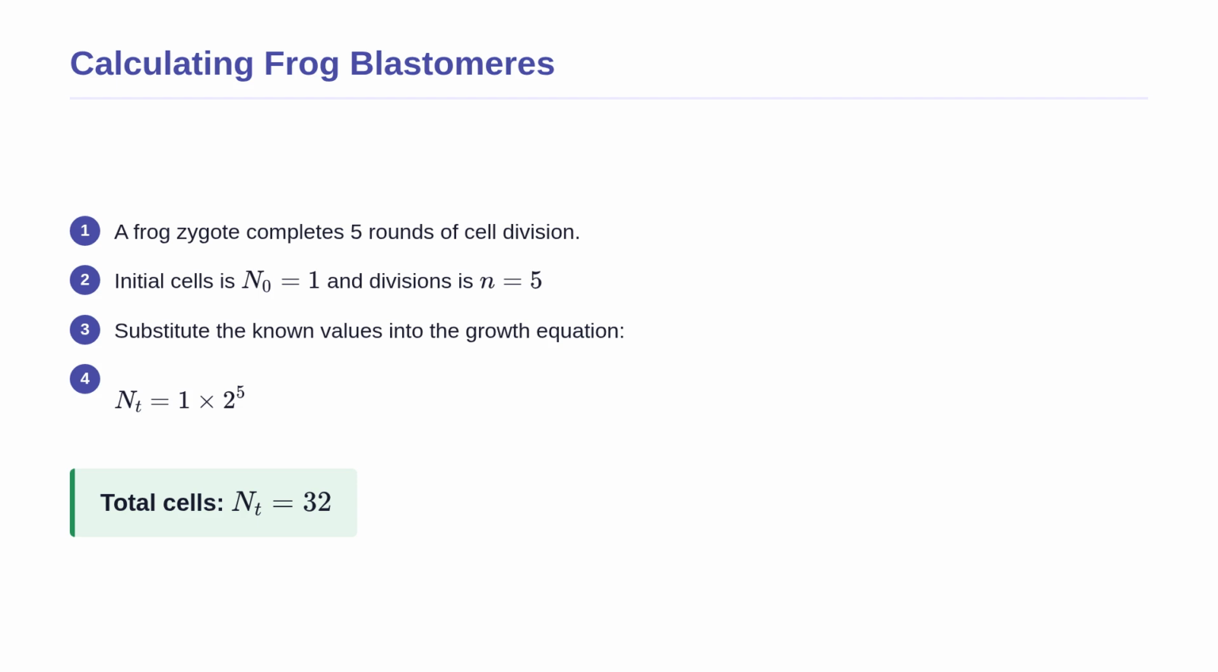We know our initial cell count, n sub 0, is 1. The number of divisions, n, is 5. We substitute these values into our equation, giving us 1 times 2 to the 5th power. Calculating 2 to the 5th power gives us 32. This means the single-celled zygote has transformed into a 32-cell embryo, often called an early morula, because it resembles a small mulberry.